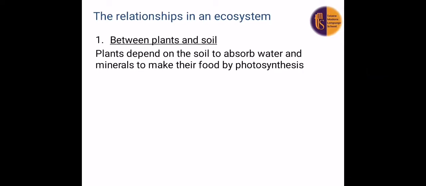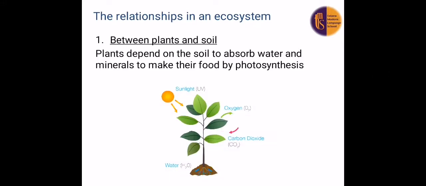Now we will talk about the relationships in an ecosystem. The first relation is between plants and the soil. We studied before that plants depend on what? Depend on the soil to absorb water and minerals to make their own food by the photosynthesis process. The plant makes its own food by photosynthesis; it takes sunlight, it takes carbon dioxide from air, and it takes what? It takes water and minerals from the soil. So the first relation between plants and soil, the plants depend on the soil to absorb water and minerals to make their own food by photosynthesis.